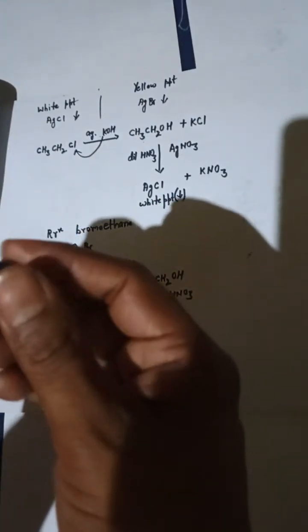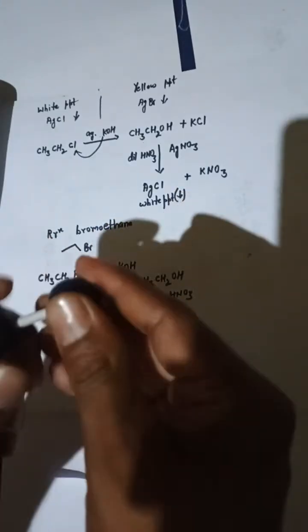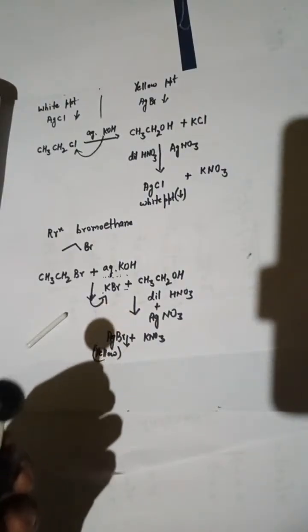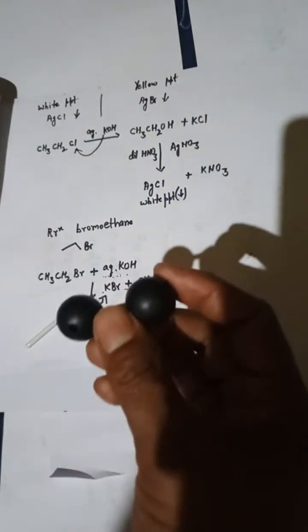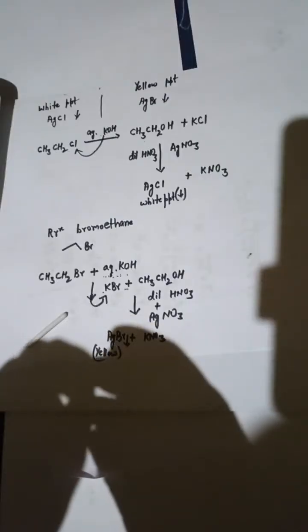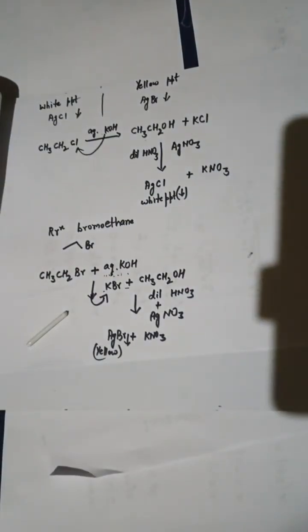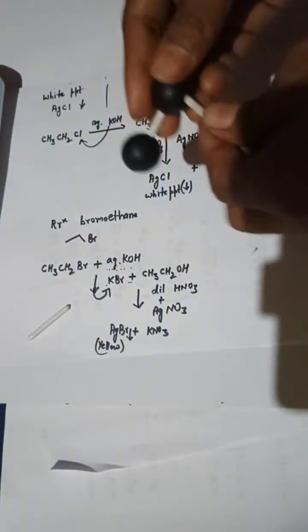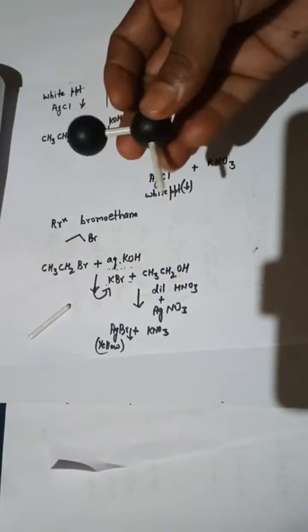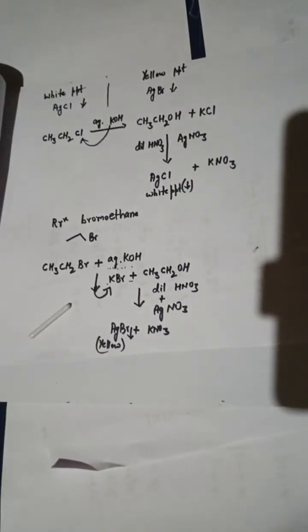Here we need one bond for the bromine, so I'm giving one bond to bromine.